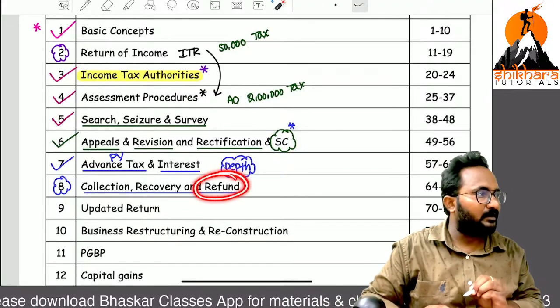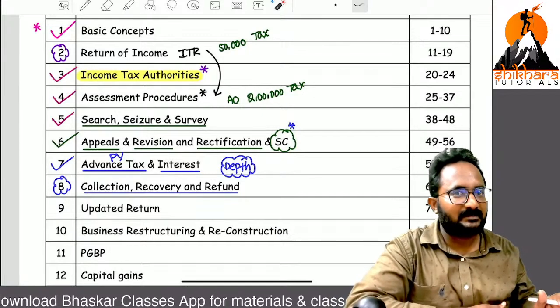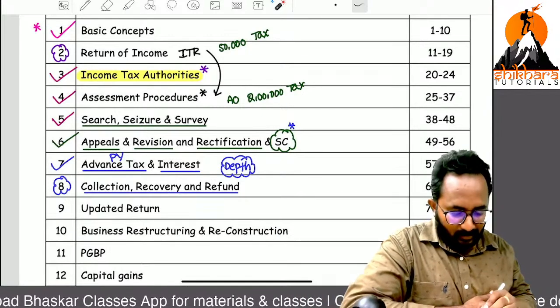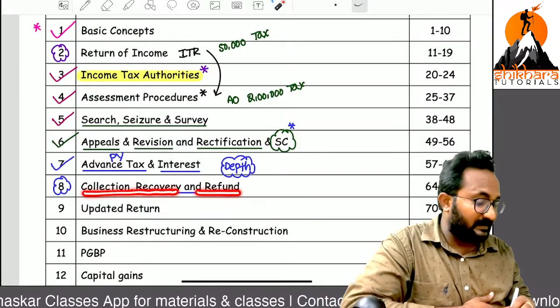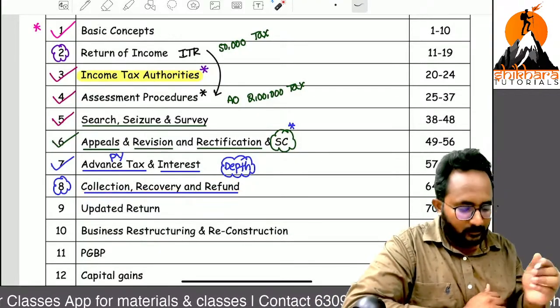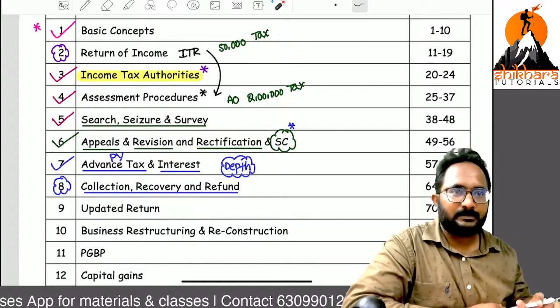Next, refund. I think most of the salaried employees will face only refund cases. So don't think it is always collection and recovery. In some cases, you can get a refund also. So these are all the things we can get in this 8th chapter.